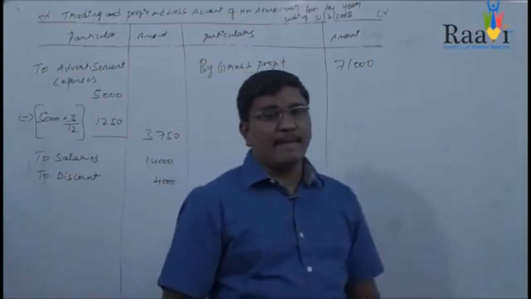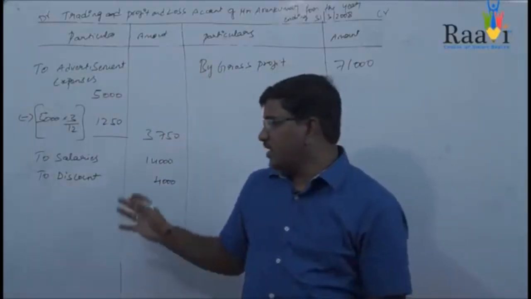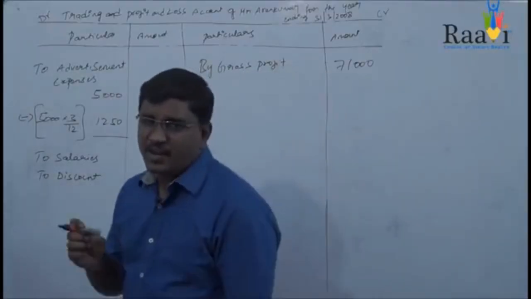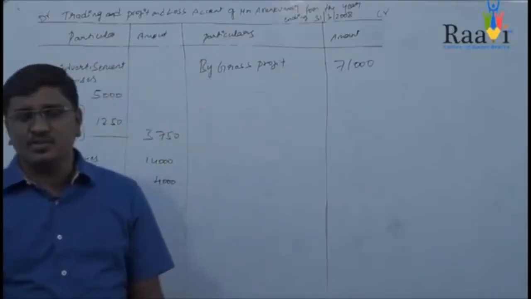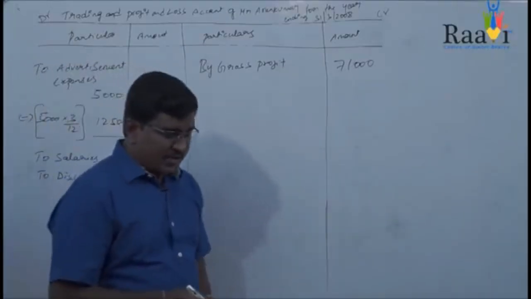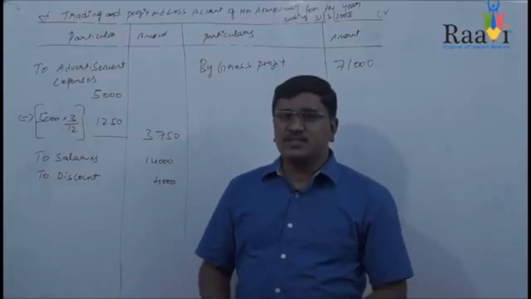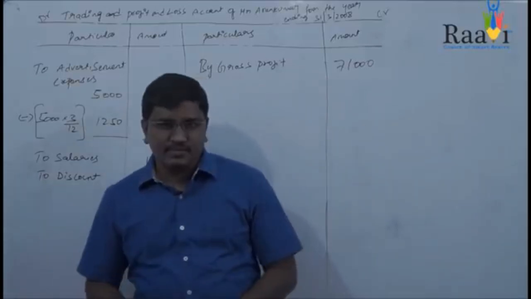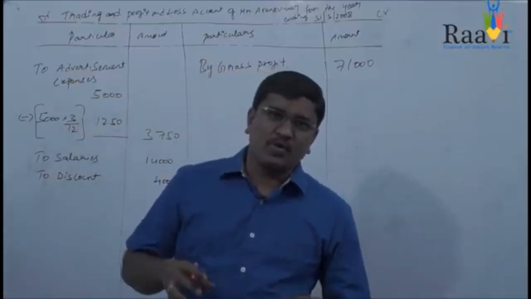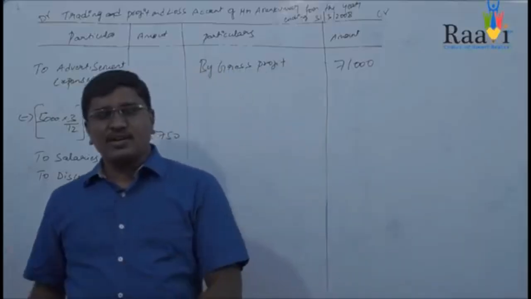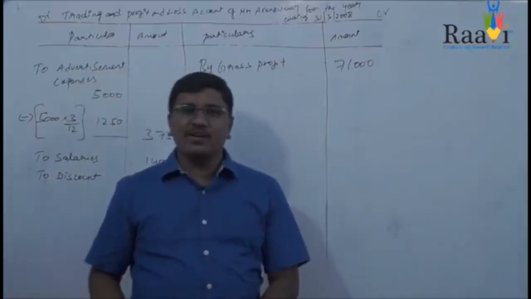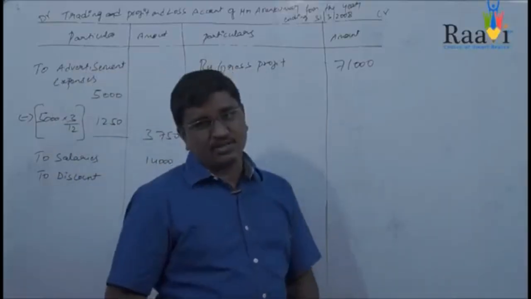Next item is bad debts. This particular bad debts is very important while preparing your profit and loss account. Generally, bad debts means the amount which we cannot recover from our trade debtors.